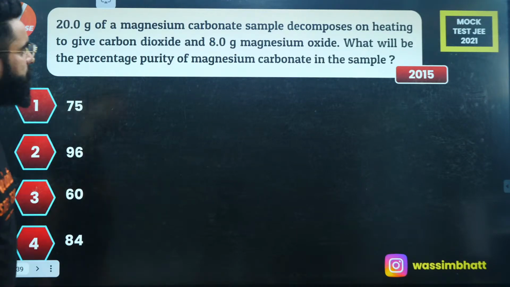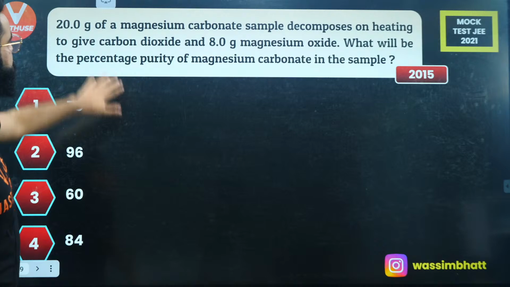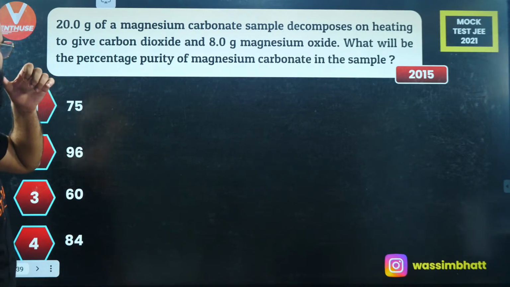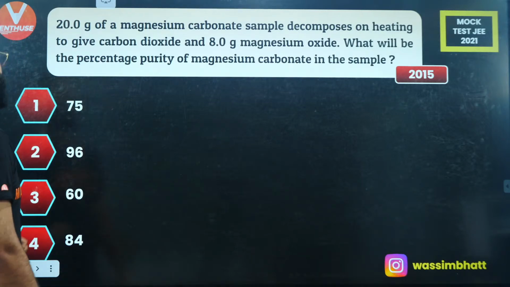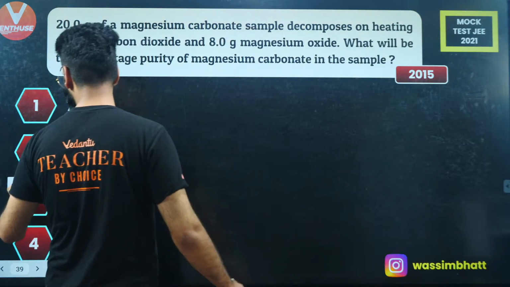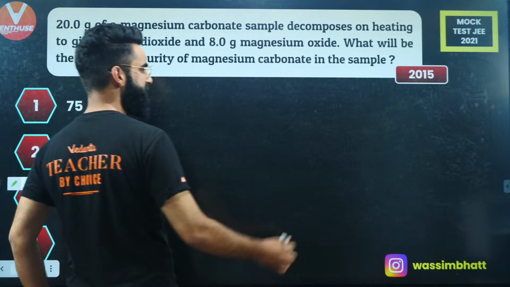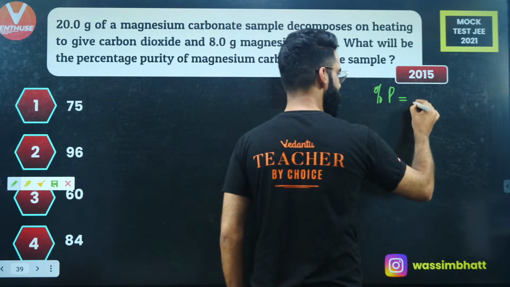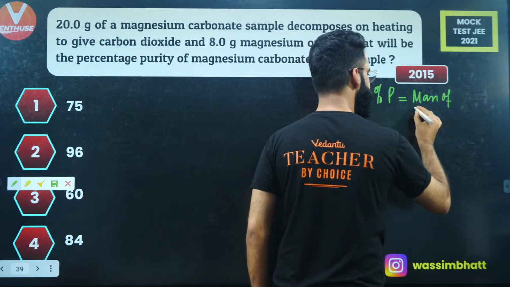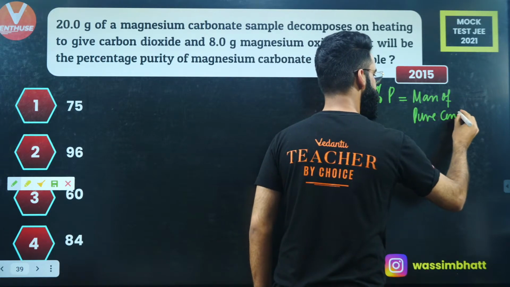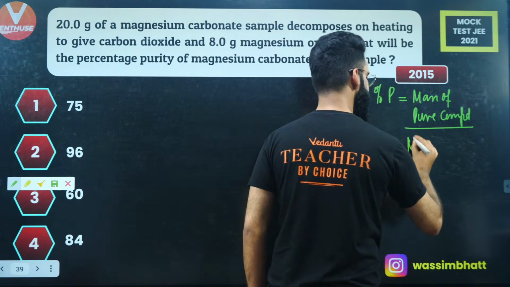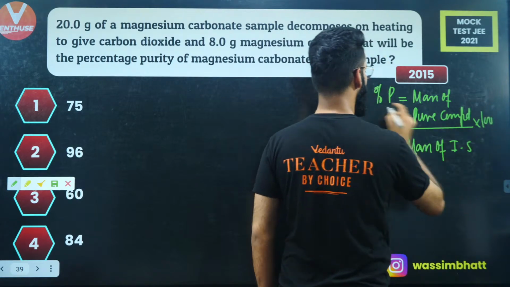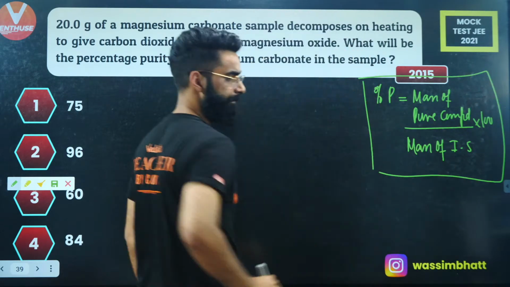Okay, the question was asked in 2015. 20 grams of magnesium carbonate decomposes on heating to give carbon dioxide and 8 grams of magnesium oxide. What is the percentage purity of magnesium carbonate in the sample? First of all, you should know how to calculate percentage purity of the compound in the sample. Let me give you the formula. Percentage purity of the compound in the sample is always equal to mass of pure compound divided by mass of impure sample multiplied by 100. This is the formula which we use in order to calculate percentage purity, right?